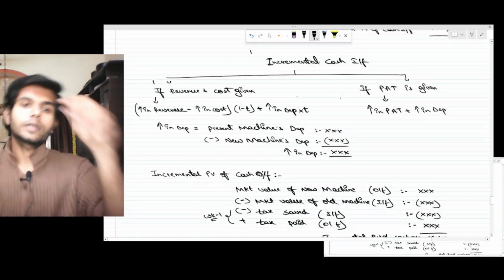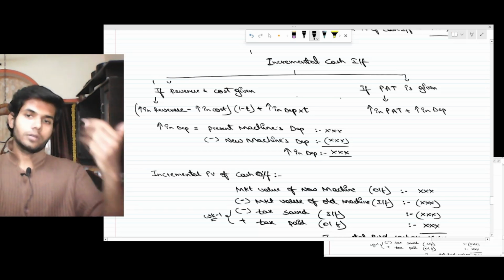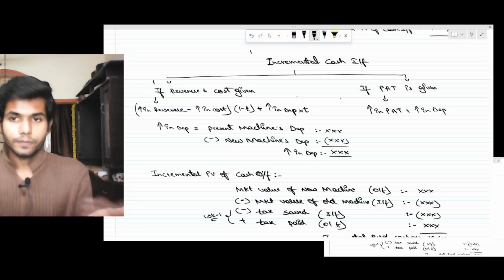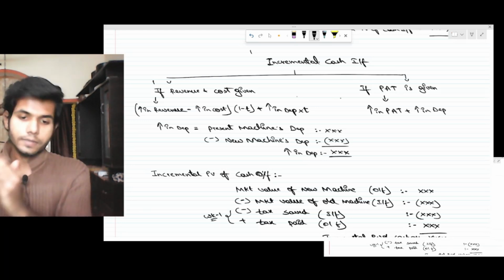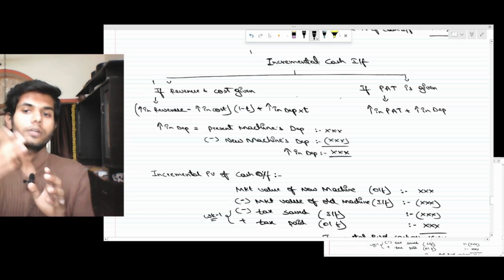For incremental cash inflow, there are two cases. Firstly, only revenue and cost are given, or else PAT is given directly. If PAT is given directly, then it is the increase in PAT plus the increase in depreciation.